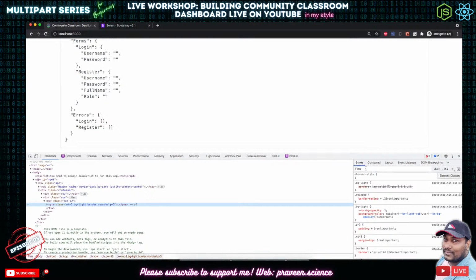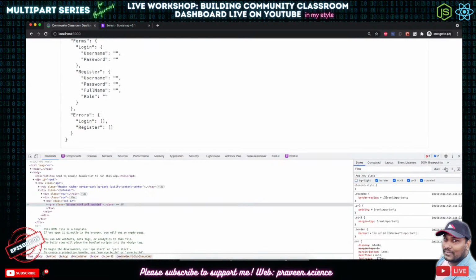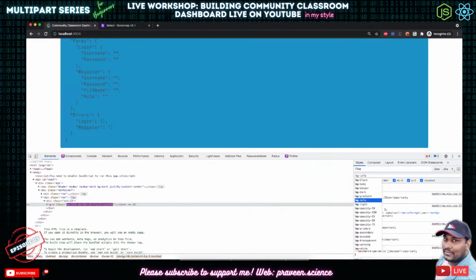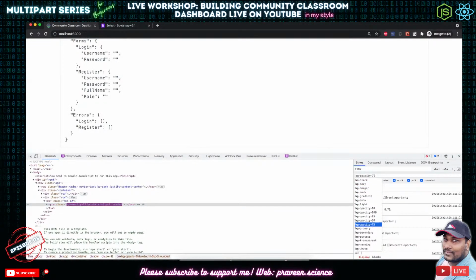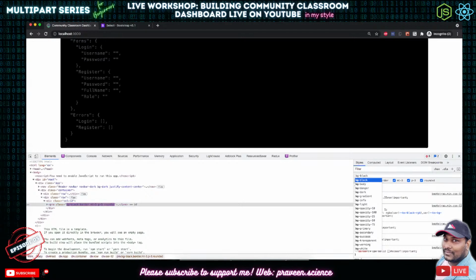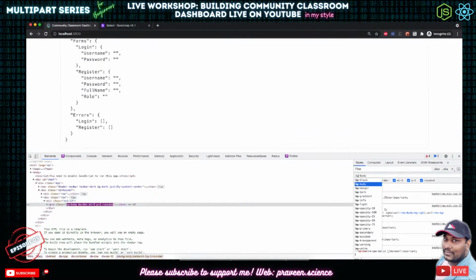Shouldn't have used it. bg-black. Nope. bg-body. Okay. bg-white and bg-light are the same, is it? Nice. Excellent. What crazy thing they have got now.